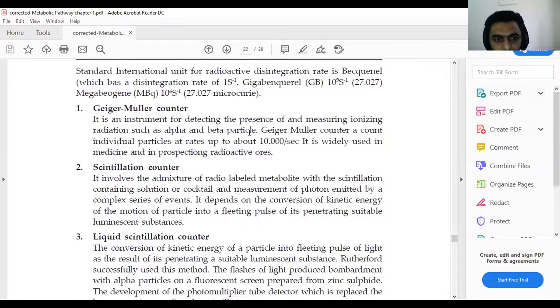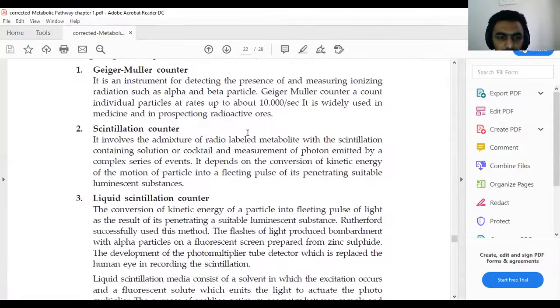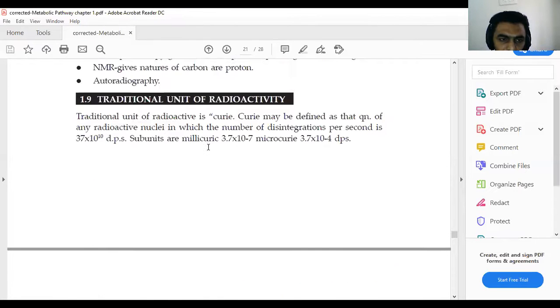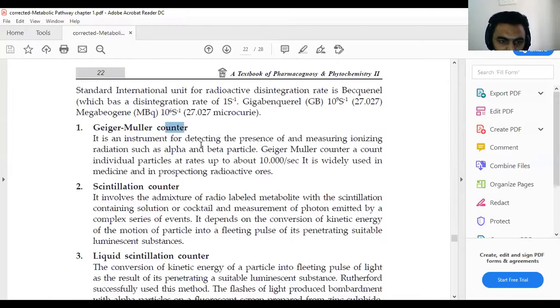If you see, radioactivity can be measured by three types of counters. We can use these for the radioactive or traditional unit of the radioactivity.